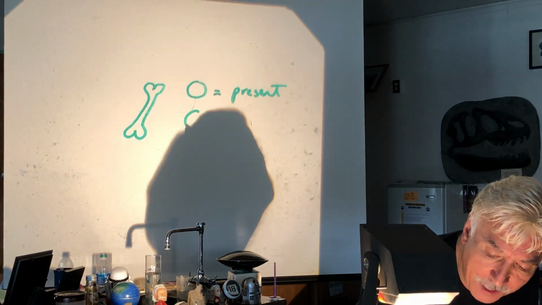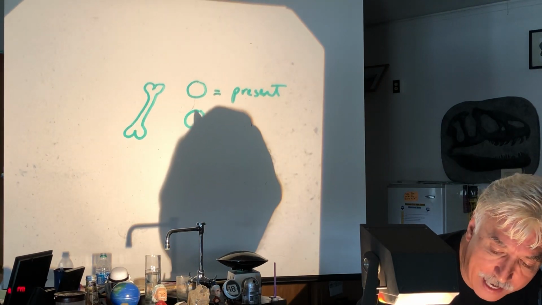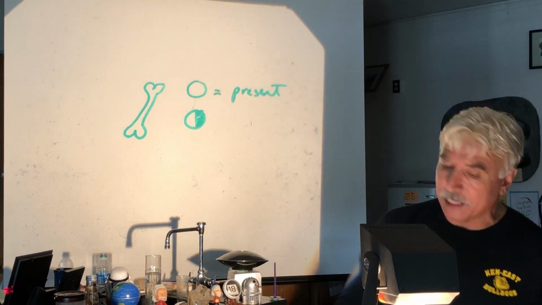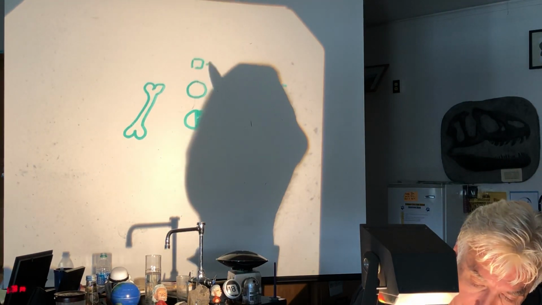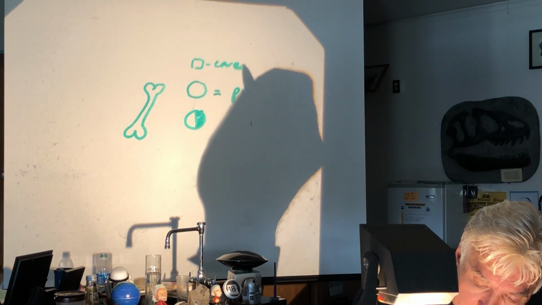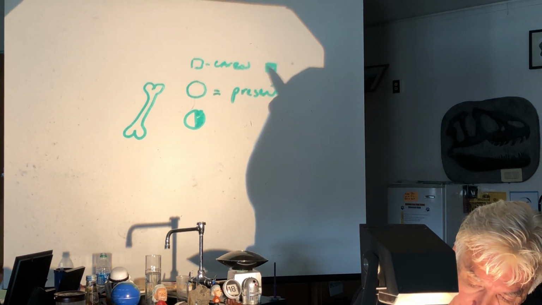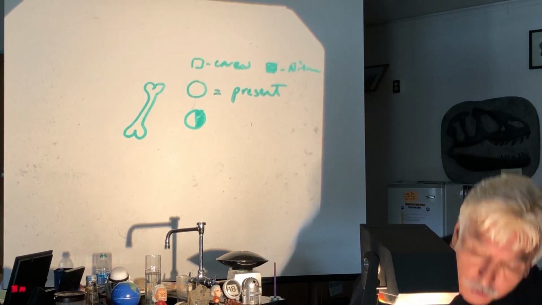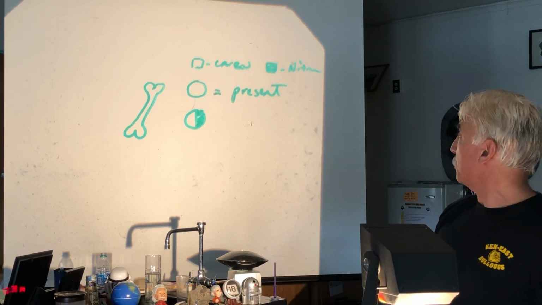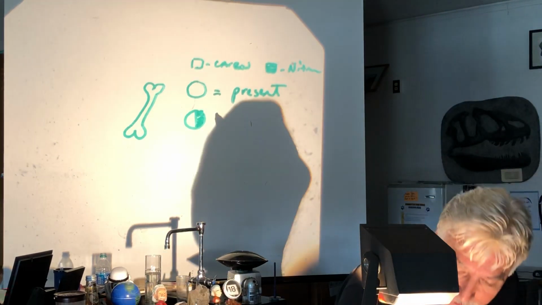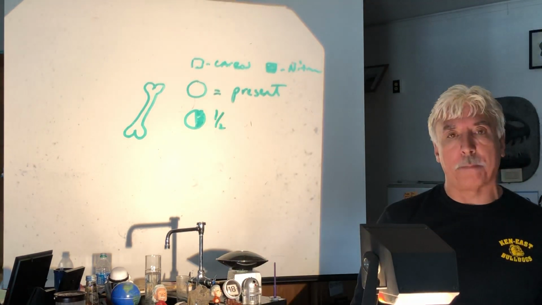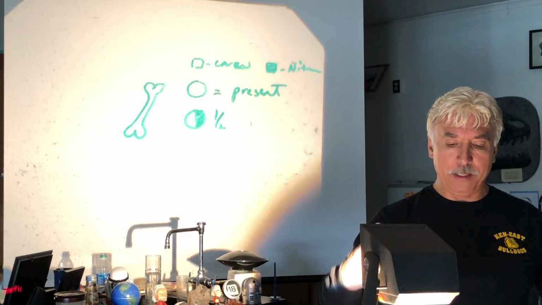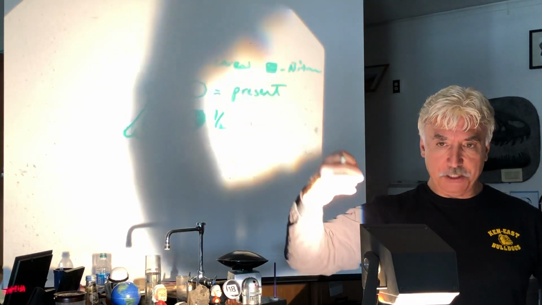However, if I study this bone and I find that half of its carbon-14 is turned into nitrogen, in fact, let's make a key. This will be carbon, and this will be nitrogen. I'm just going to run out of room. You're going to have to take my word for it. That says nitrogen. If half of it is present, how many half-lives have gone by? One half-life. Half of the carbon after death has started to decay.